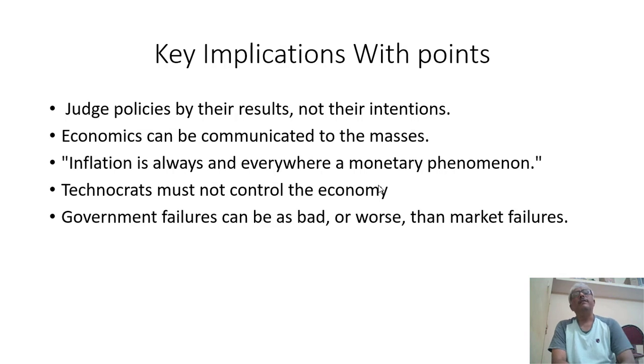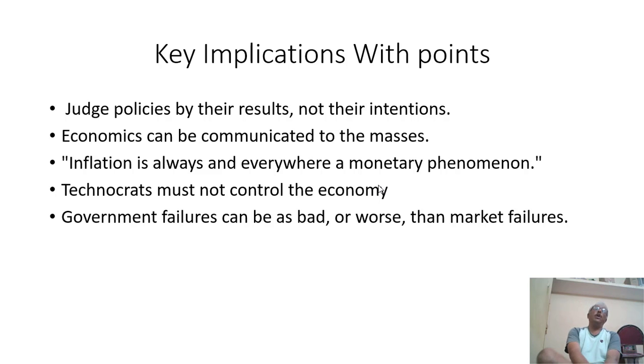He said that by taking the example of the Sahara Desert: when technocrats are given a chance to run the Sahara Desert, they are going to make something, and then there will be a shortage of sand. Government failures can be as bad as, or worse than, market failure.